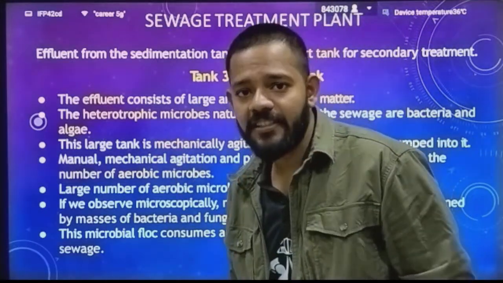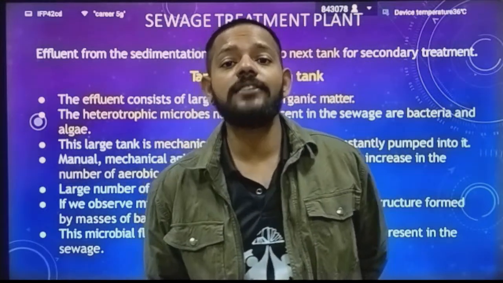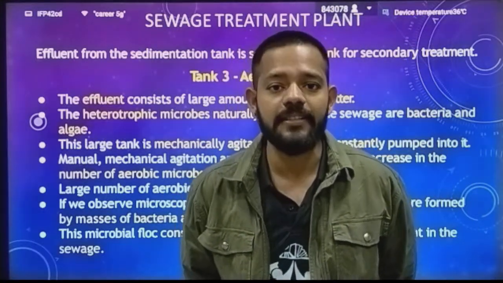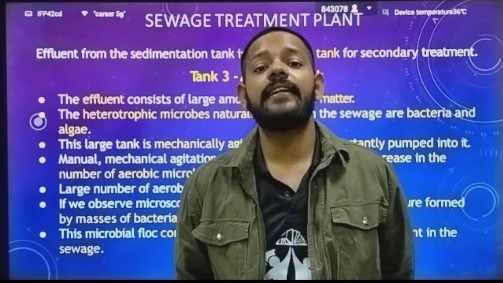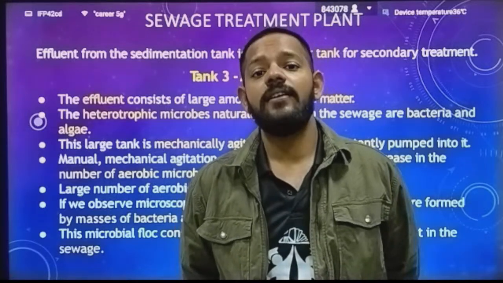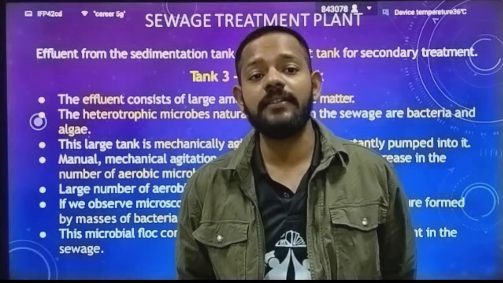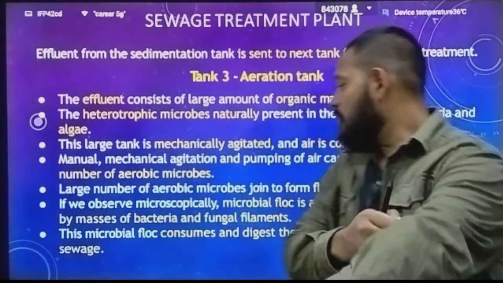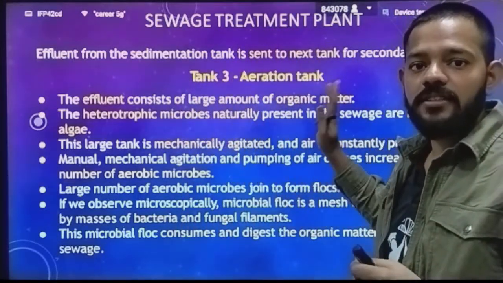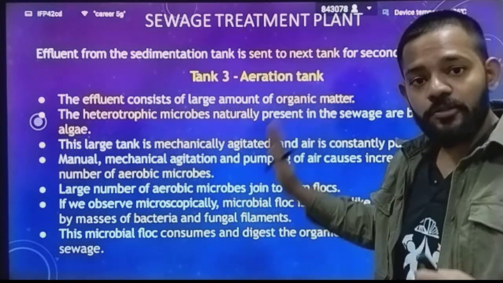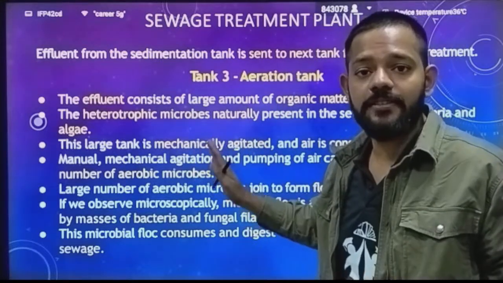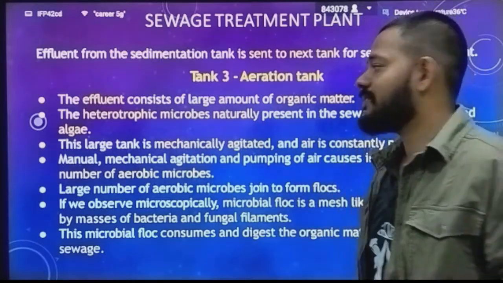So this is your aeration tank in which you are using large aerators, large fan-like structures which continuously move inside and mix the air. The aeration tank is highly oxygenic. It contains aerobic bacteria, aerobic organisms are present, and there is an abundance of oxygen. So the main function is consumption and digestion of organic waste. The bacteria growing inside, the flock which is produced inside your aeration tank, its work is to eat up all the organic waste.